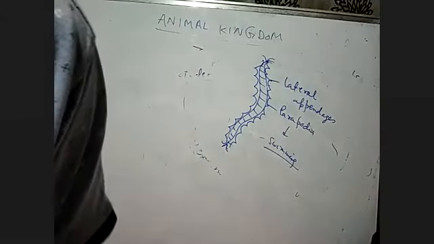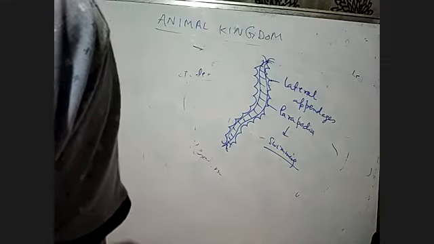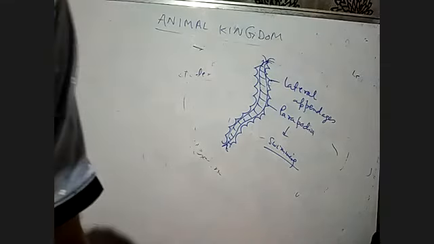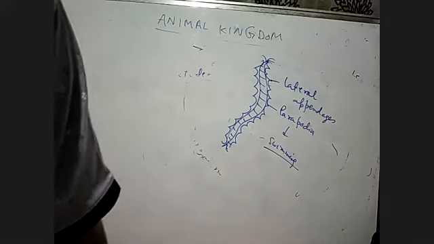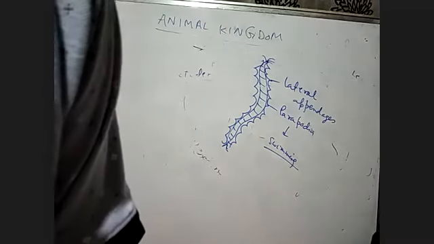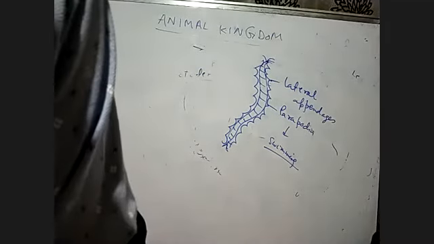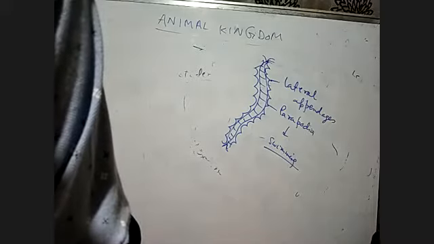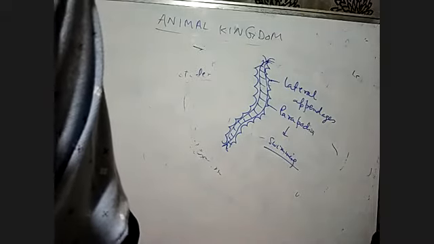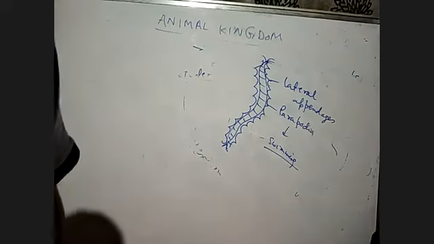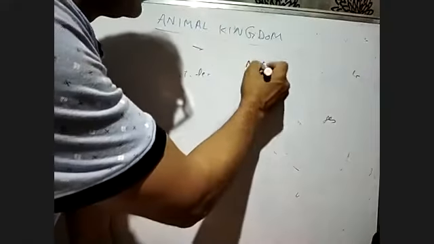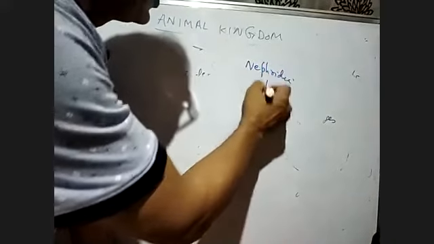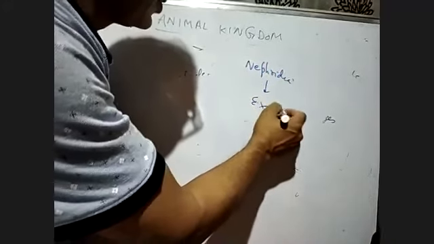After the lateral appendages, or locomotory organs, they have a closed circulatory system. Closed circulatory system means the blood flows from the heart into vessels. The excretory organ in the phylum Annelida is called the nephridia.